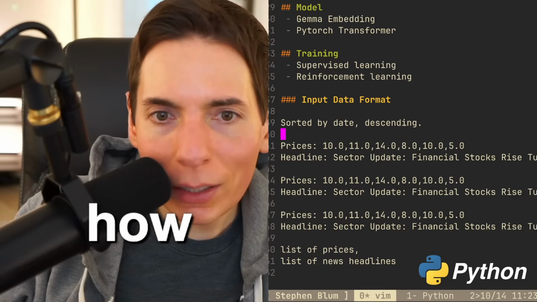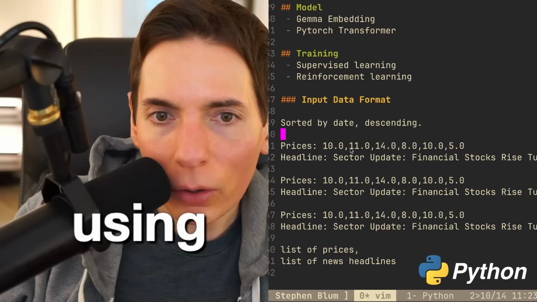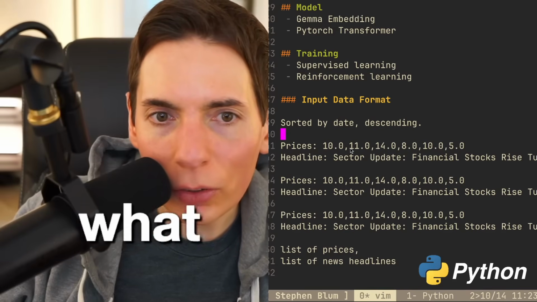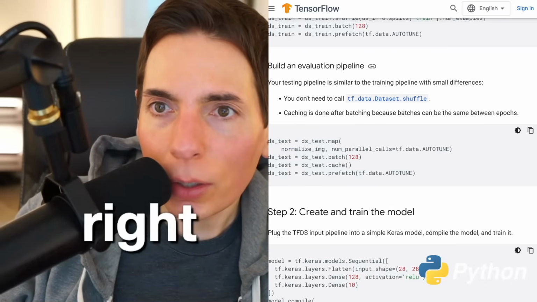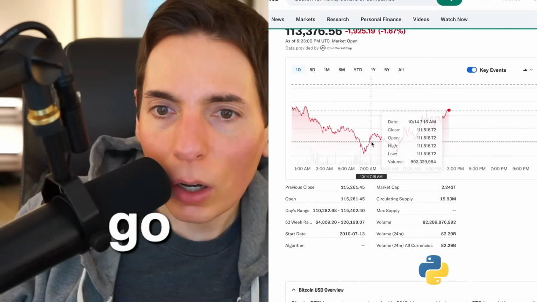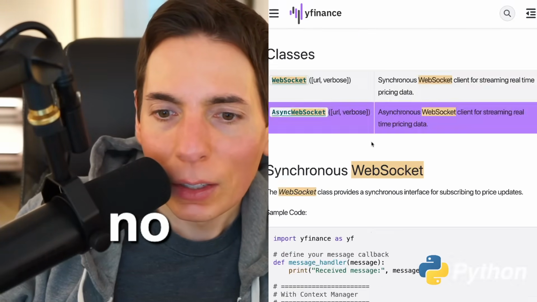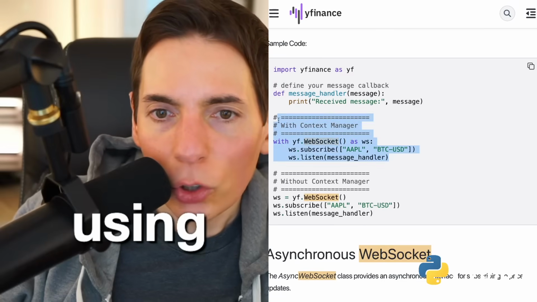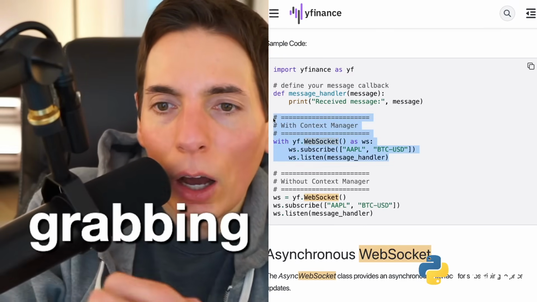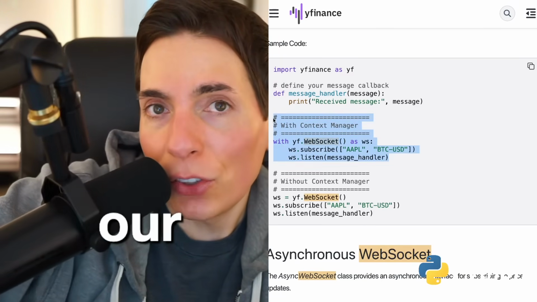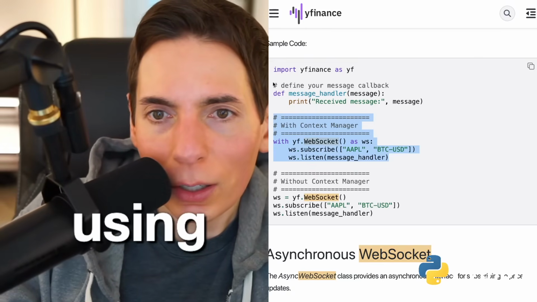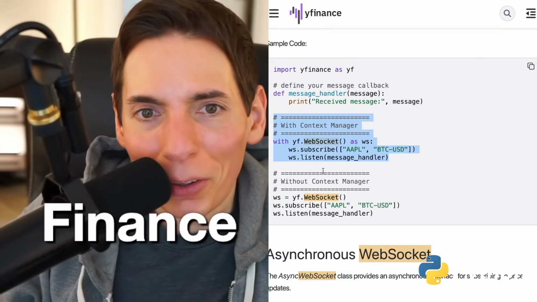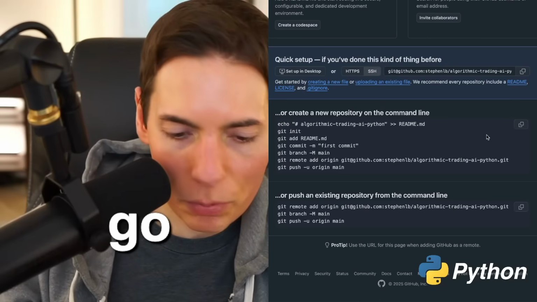How will we be getting real-time data using our model? Using APIs, web scraping, or something else? Okay, Dash, we will be using this code right here. So we'll be grabbing live data. First we need to train our model on historical data. And then we'll be able to pull live data using this code right here using YFinance. Now I should be able to reload.